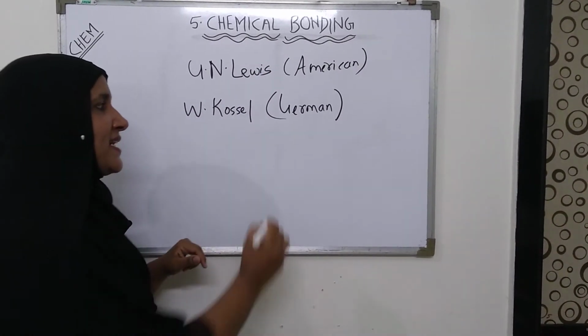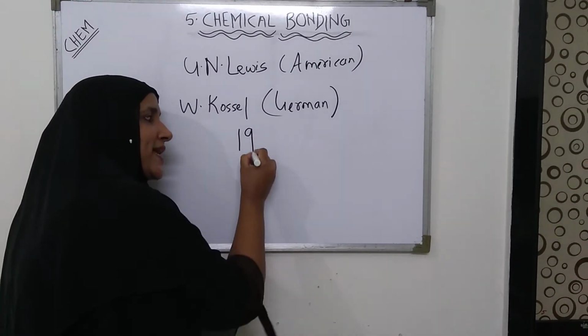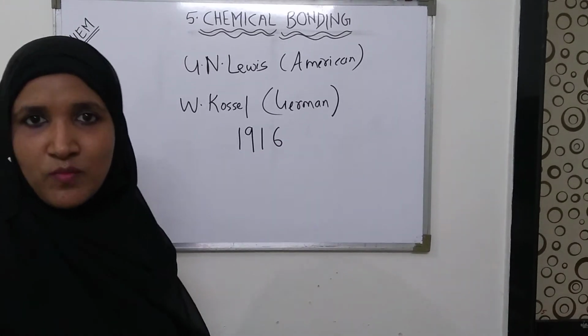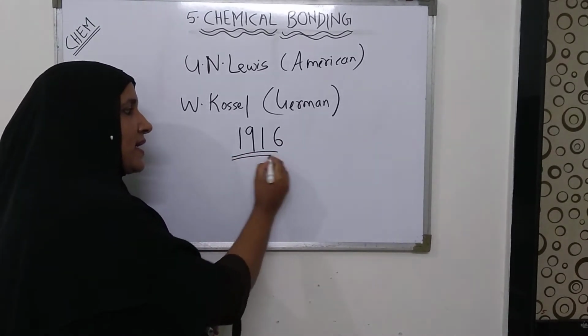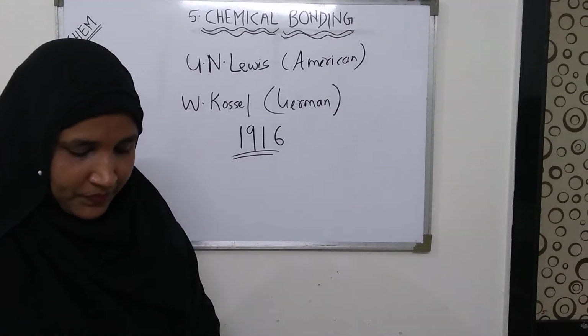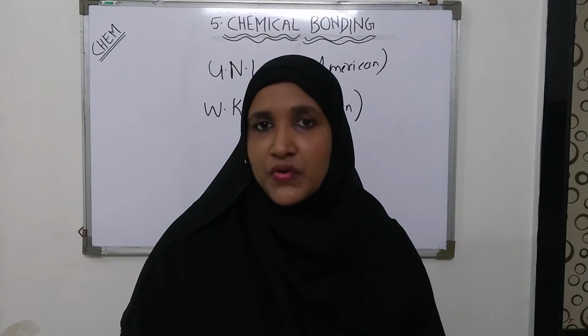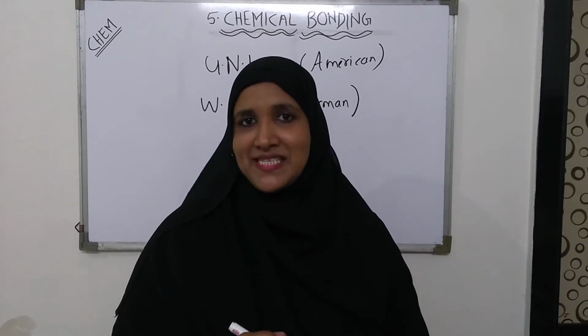They presented a theory to explain the formation of bonds in different compounds and molecules in the year 1916. They came up with a theory which is now known as the electronic theory of valency.